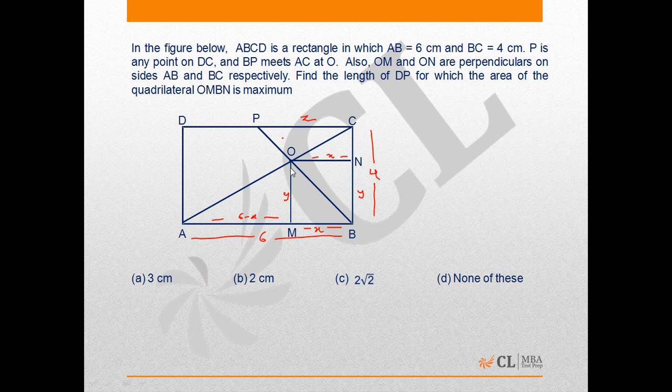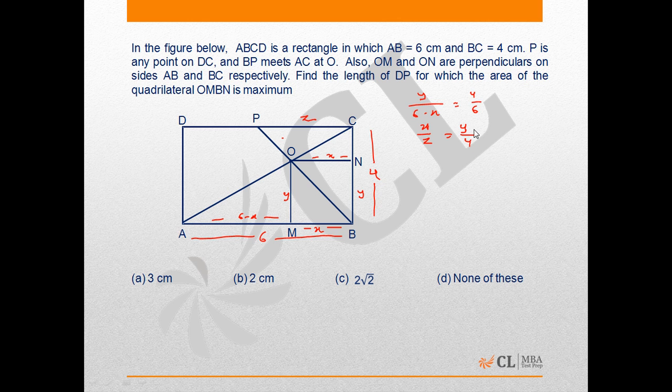Now you can see that OMA is similar to ABC. So we can say Y upon 6 minus X is equal to 4 upon 6. And similarly, BON is similar to BPC. So we can say X upon Z is equal to Y upon 4.